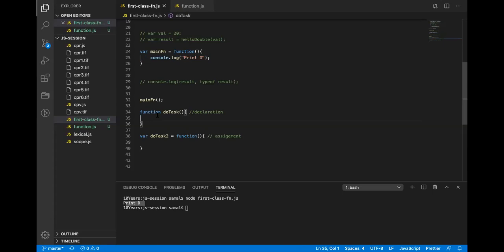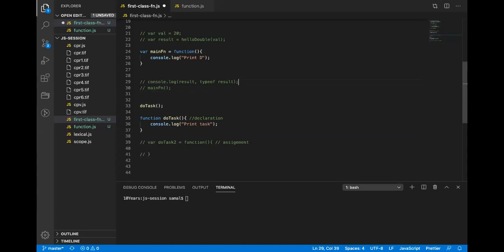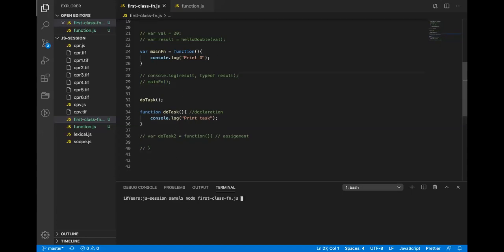So if I print here, and if I call the function task here, will it print? Yes, sir. It will print, right? Because the function has been hoisted. So all the functions which have a function declaration get hoisted, but in case of function assignment, it does not get hoisted.